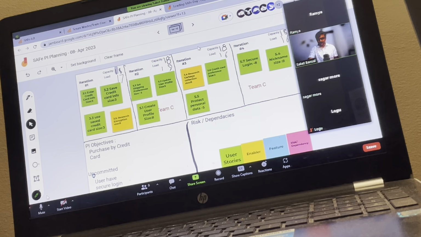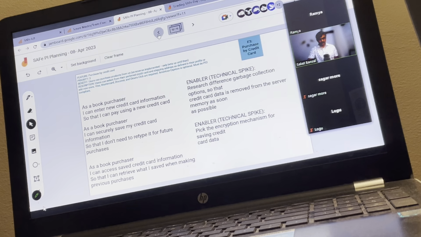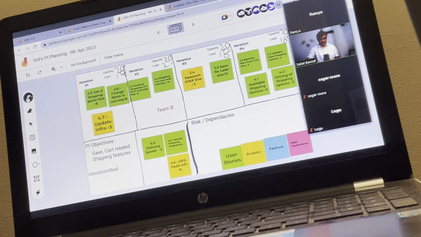Yes, Ramya, you have been waiting. Go ahead. Can you please go to slide 10? Here in iteration 2 it is 21. The other iterations have a lesser load. Is it that from iteration 2 we cannot take anything to uncommitted, and the other 3 iterations we can? Or is there no relationship like this? Because the capacity is 20, the load is 21, right?